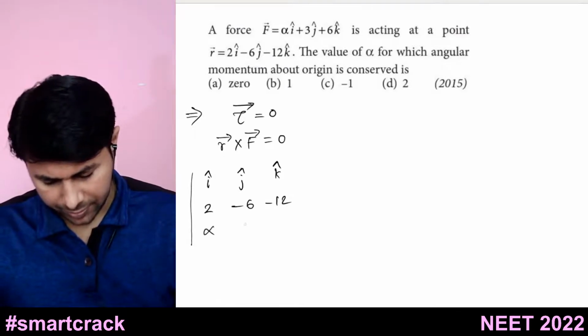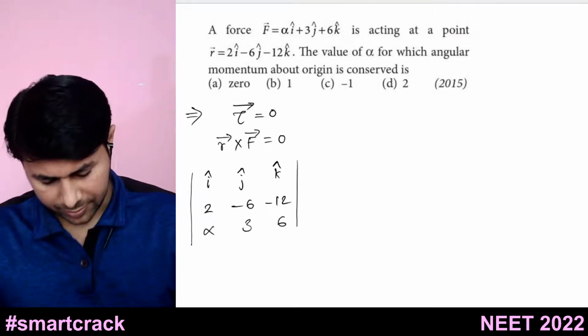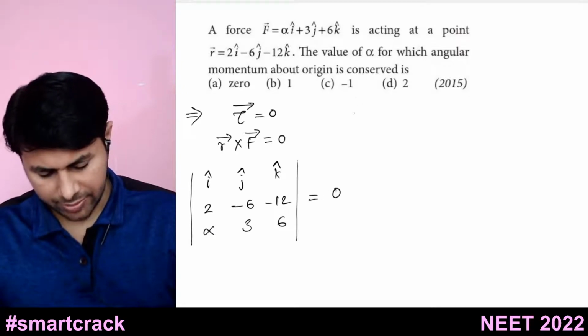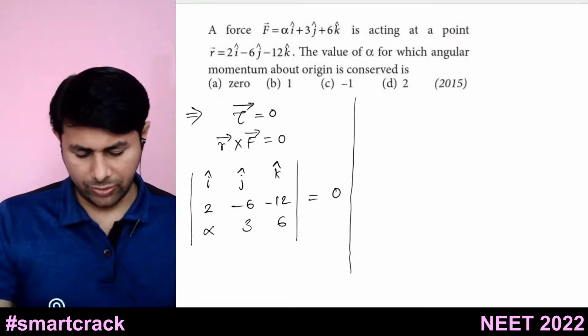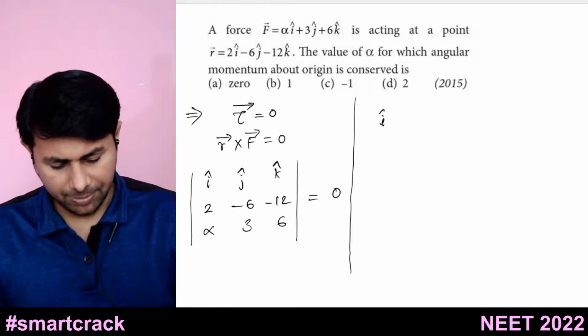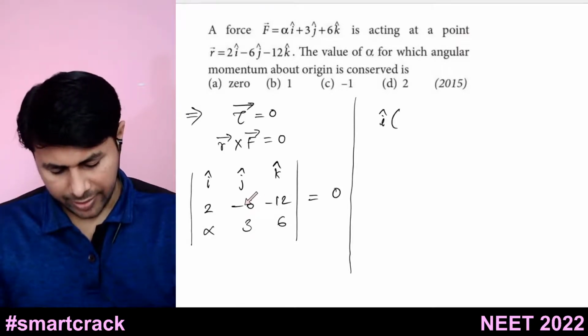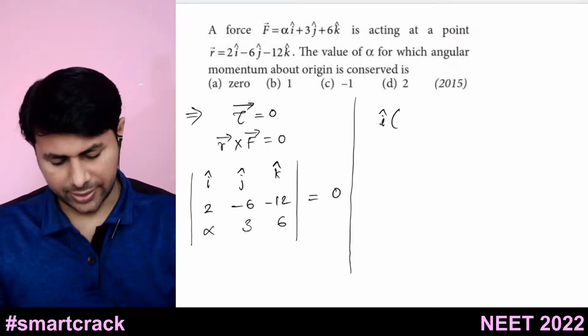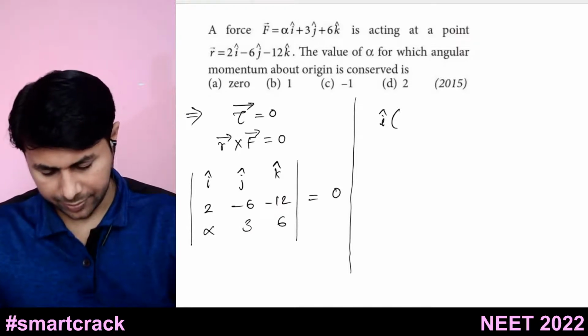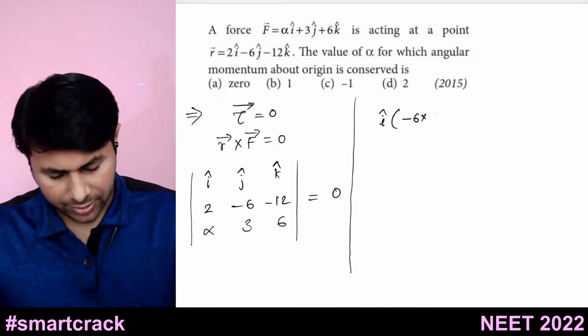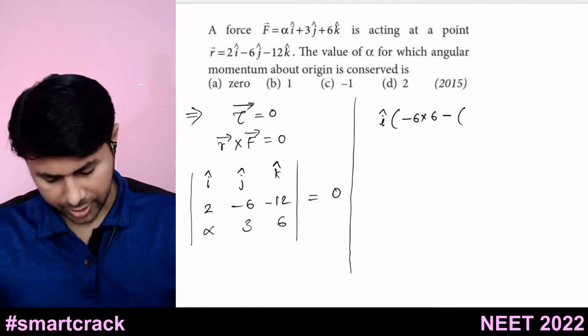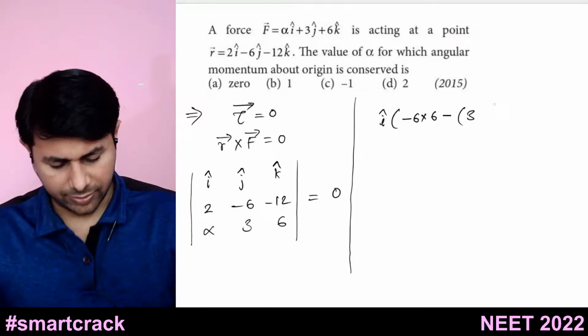Alpha 3, 6. Okay, so this determinant should be equal to 0. And how do we find it? Write i cap multiplied by what? Minus 6 into 6 minus 3 into minus 12. Okay, so minus 6 into 6 minus what? 3 into minus 12.